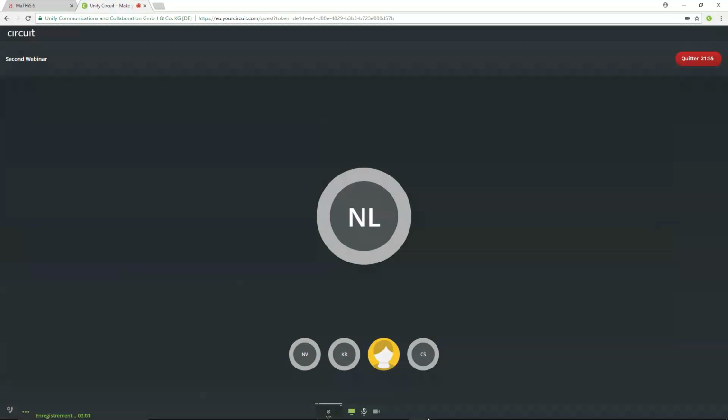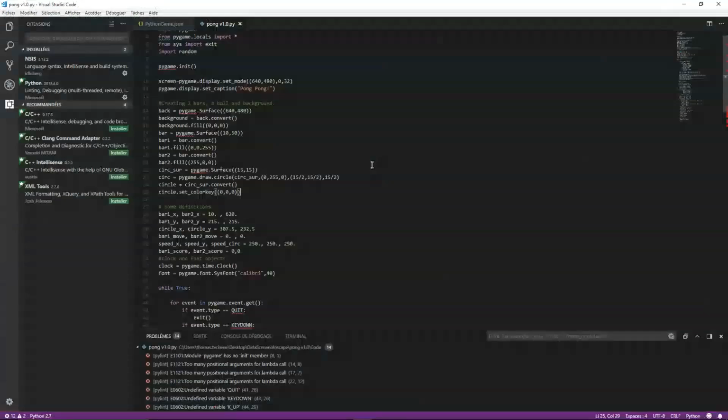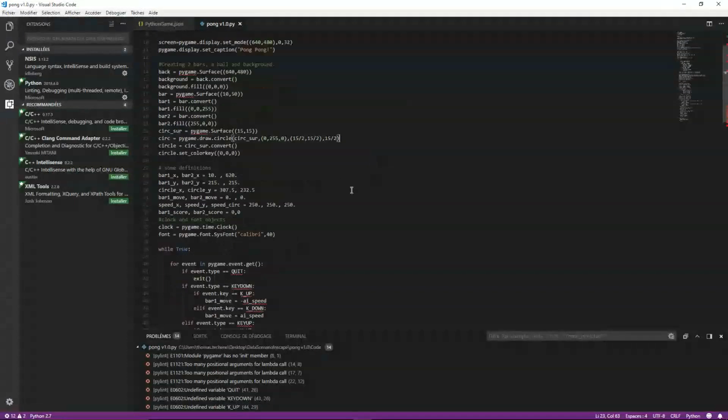Just to start, I have this little Python game right here, which is a Pong game. I will just show you this because it represents the work that you will do during the hackathon. You will have to code something that will be integrated in the MaTHiSiS platform using the different MaTHiSiS concepts, like the XAPI statements that you will use to communicate with the MaTHiSiS backend.